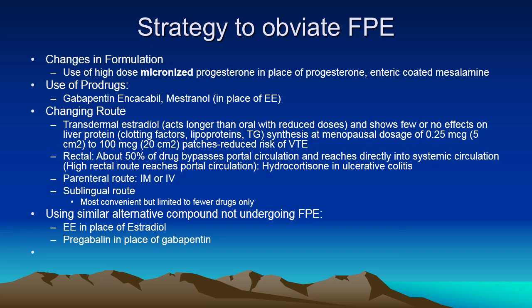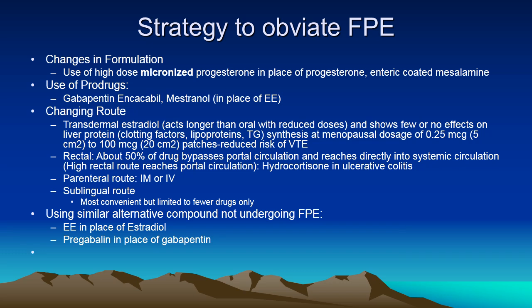So now, what are the strategies to obviate first pass effect? Many changes have been suggested and done. Changes in the formulation: use of high-dose micronized progesterone in place of progesterone, enteric-coated mesalamine, use of prodrugs, using gabapentin enacarbil in place of gabapentin, using mestranol in place of ethinyl estradiol.